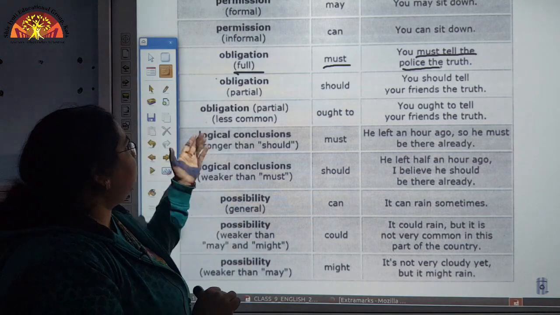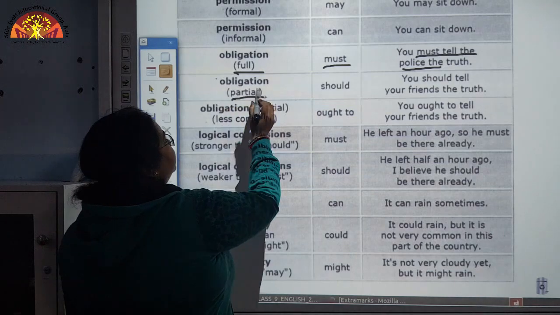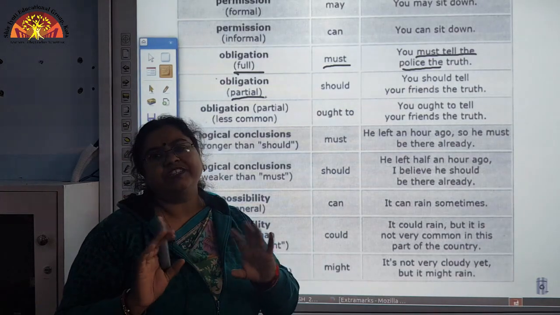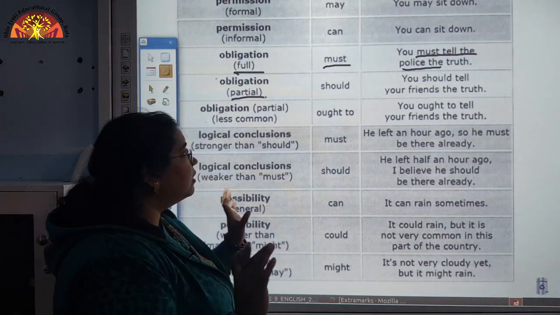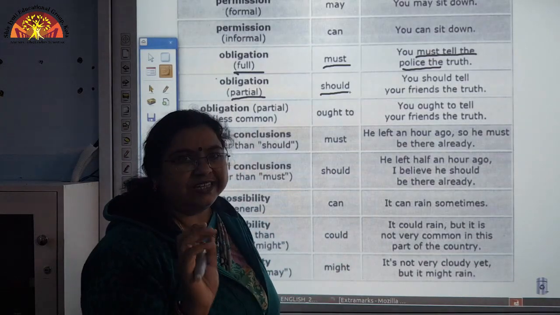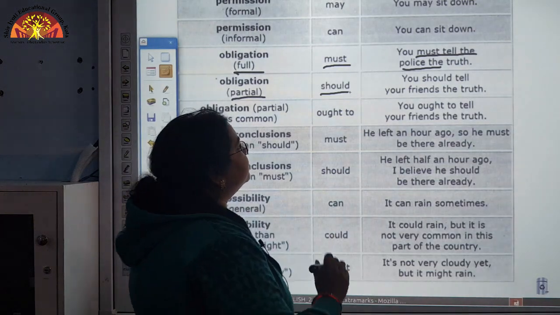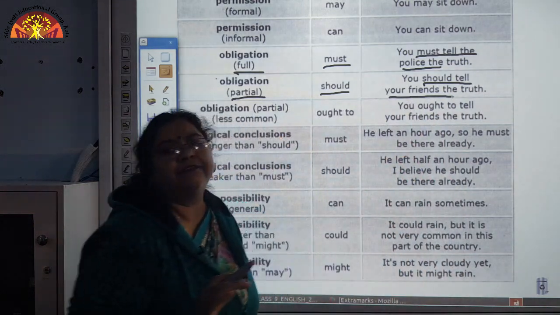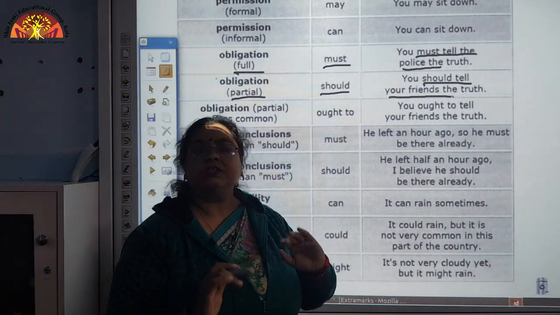So, another obligation which we are talking about is partial. That means it is more of the correct way of doing that thing, and it has to be done. So, we will use should. Here it is not a compulsion, but the only thing is, this is the right action. See here the example, you should tell your friends the truth. This is advisable, that what is the right action. So, here we will use should.